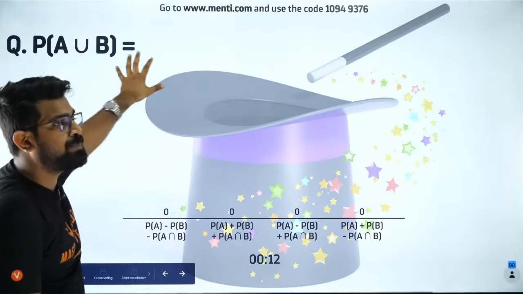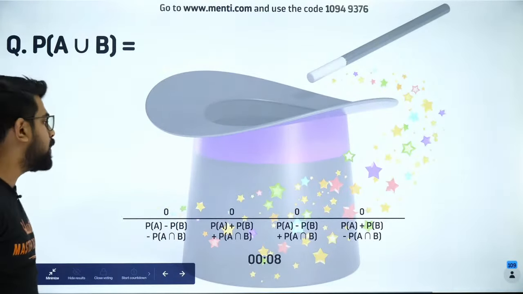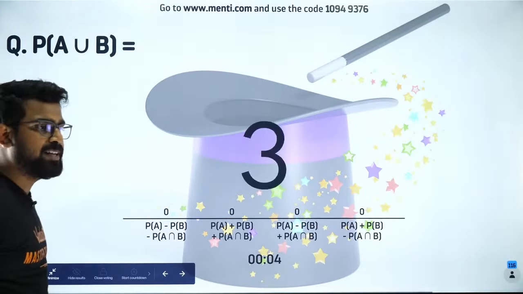So guys, the question is P of A union B. Yes, Sujata, we are going very fast. We are going at a good pace. We will try to complete it, don't worry.